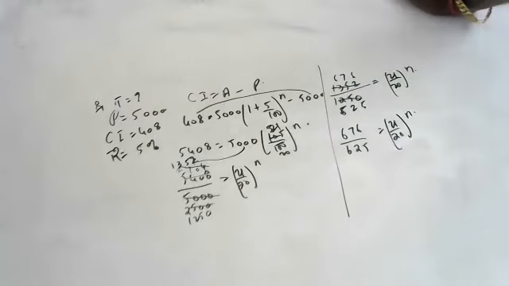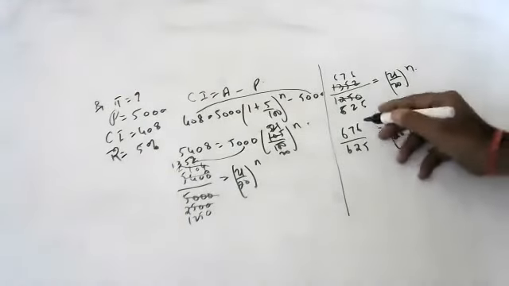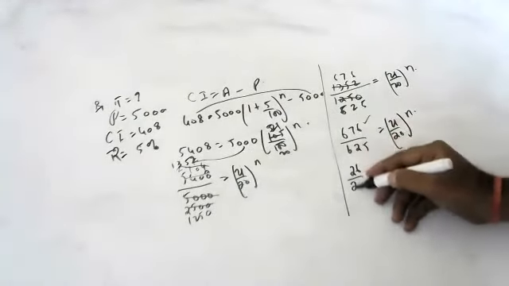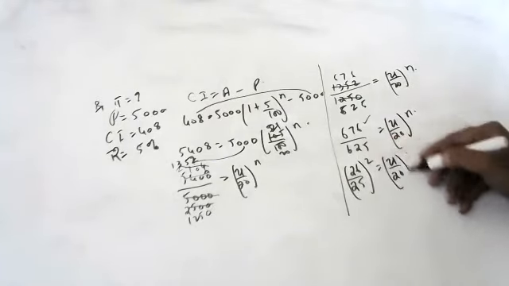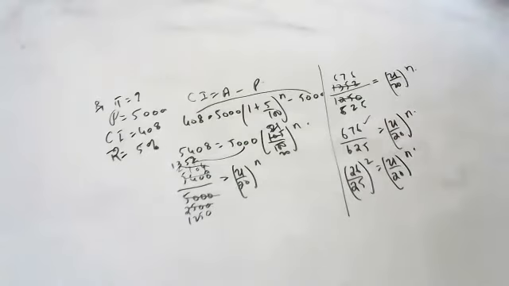At what rate will the sum of 5,000 produce 408 as compound interest at 5% per annum? Children, this is 26, this is 25, whole to the power of 2. But I am getting 21 by 20. How is it possible, children? 105 is 5 2s are 5 1s are 5 20s. 21 by 20, here 26 by 20, whole to the power of 2, I am getting. Principal 5,000, interest 408. Anywhere I did this wrong, children, please check once.